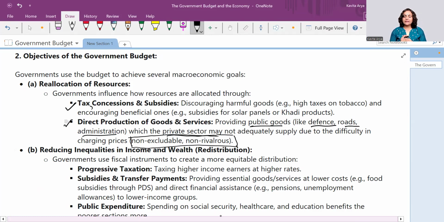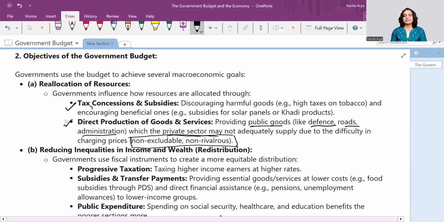Non-excludable means any public good is available for all the citizens of the country. So no one can be excluded from the consumption of a public good on the basis of creed, caste, color, age, religion, or any other criteria. These are open to all. There is no criteria that one should consume it and one should not.